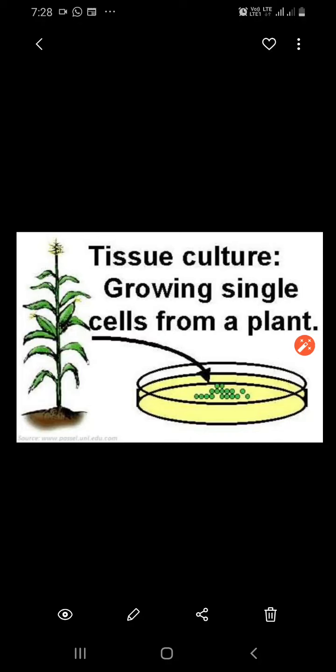During the 1950s, scientists realized that a whole plant can be regenerated from any part of the plant taken out and grown in a test tube. For this, sterile conditions will have to be maintained and special media will have to be provided. So this gave rise to a technology called tissue culture, today widely used as a fast and efficient system of crop improvement.